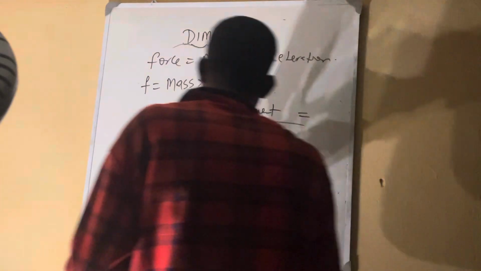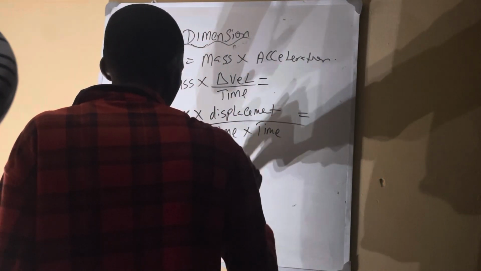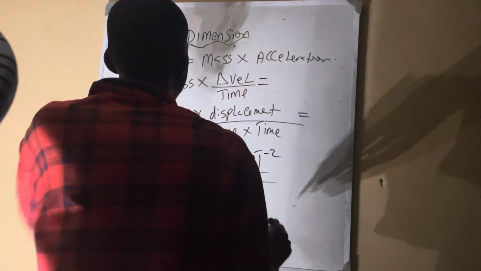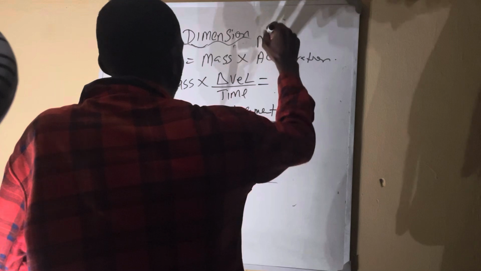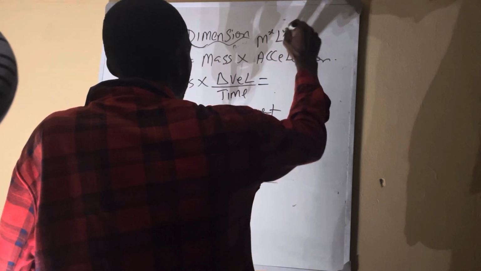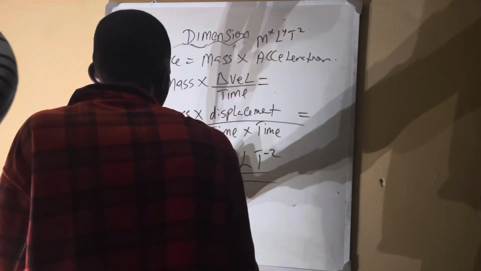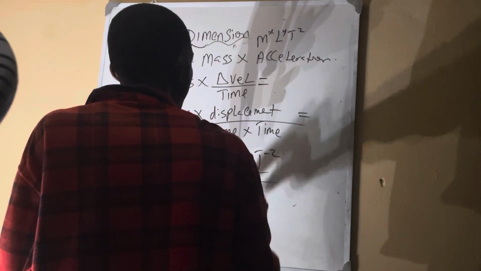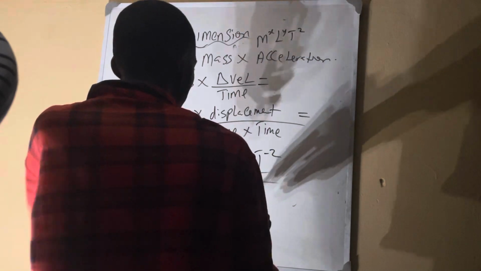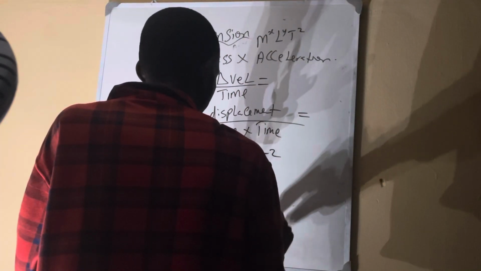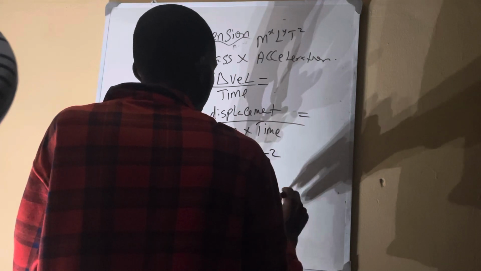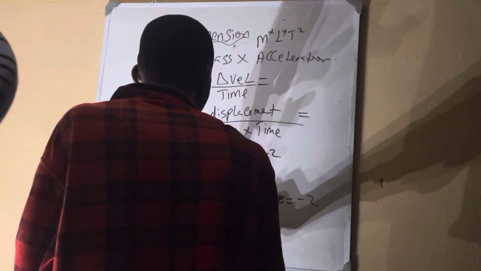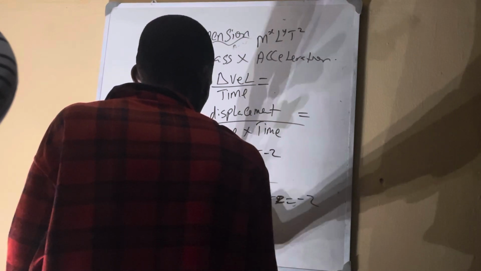So what we have now is M L T minus 2. Remember they told you to express this in M to the x, L to the y, T to the z. So our M now, x is equal to 1, L, y is equal to 1. You're looking at the upper power. T, z is equal to minus 2. So our answer is 1, 1, minus 2.